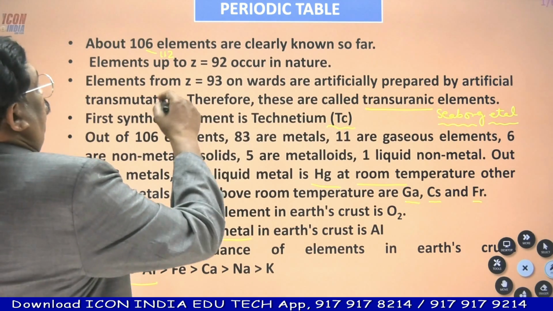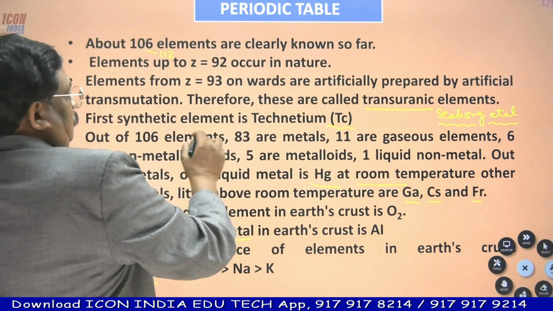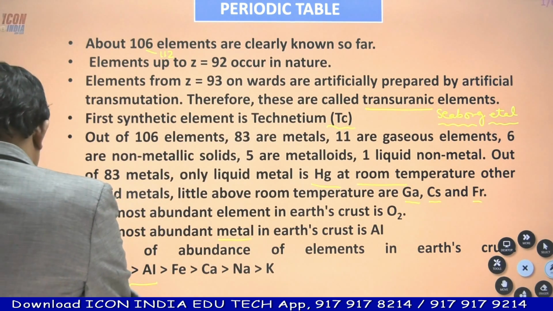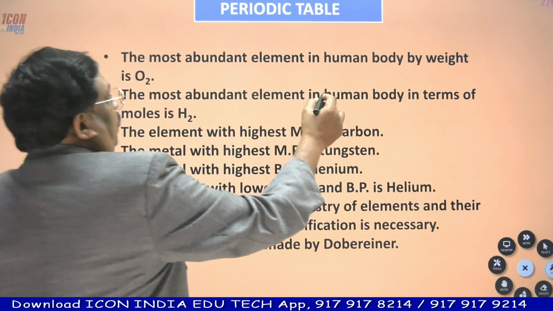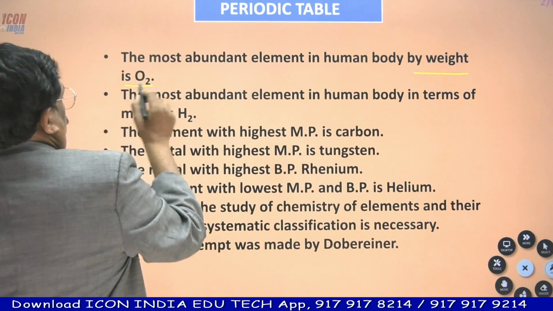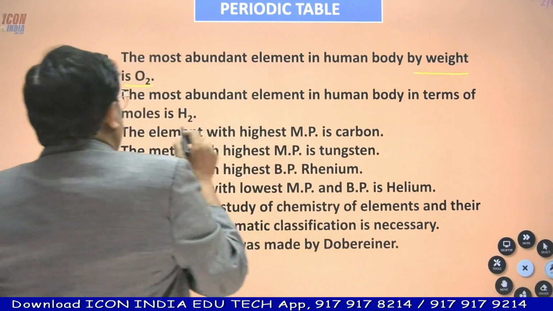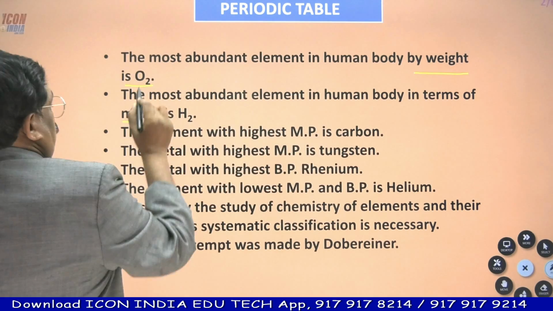Then, out of 106 elements clearly known, the most abundant element in human body by weight is oxygen. Remember, by weight, by mass, it is oxygen.